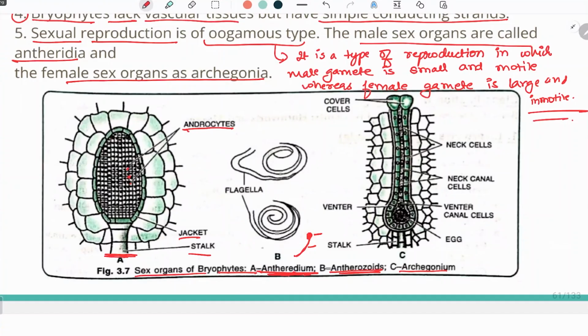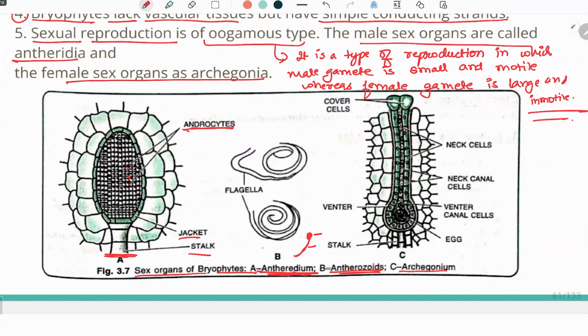By the stalk, the antheridium remains attached to the plant body. The stalk helps in the attachment of the anther to the plant body. So androcytes will give rise to antherozoids, whereas in the archegonium, the egg will be formed.